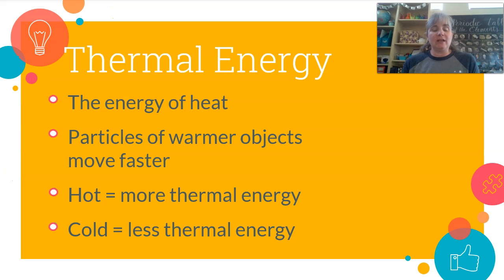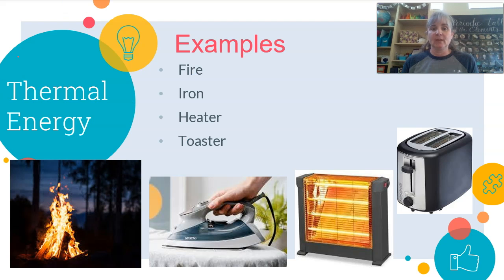All right, the next one is thermal energy. We just finished talking about thermal energy with conduction, convection, radiation. But thermal energy is the energy of heat. The particles of warmer objects move faster, so the hotter something is, the more thermal energy it has, so the colder, the less thermal energy. Some examples of thermal energy: a fire, an iron, a toaster, a heater. Anything that produces heat is going to be an example of thermal energy.